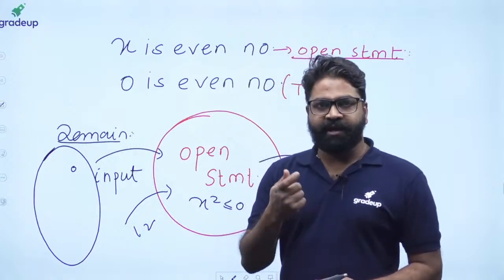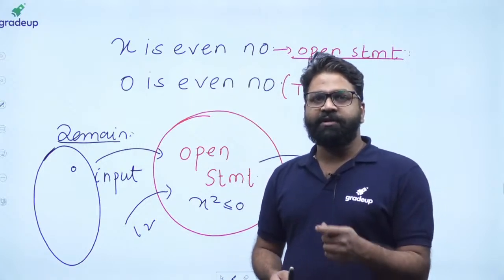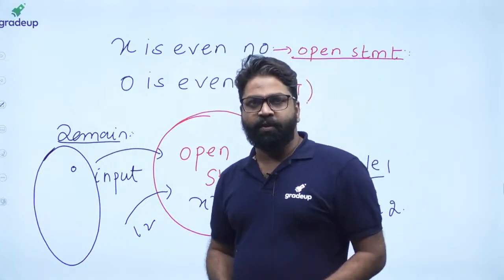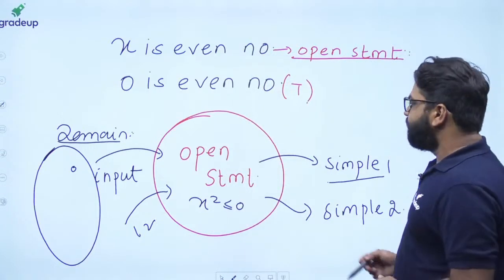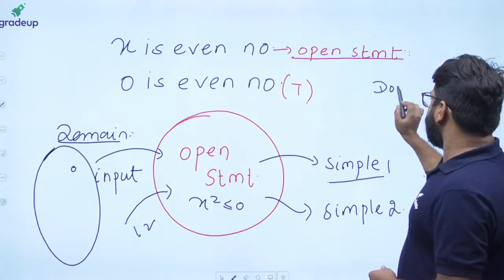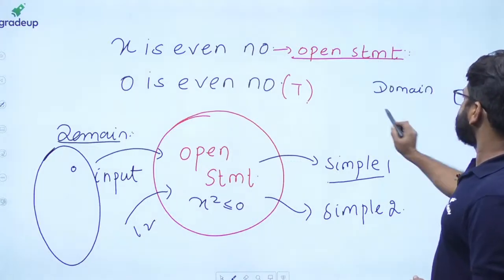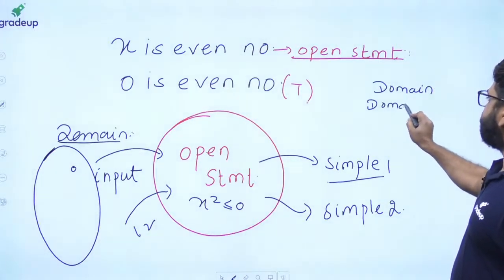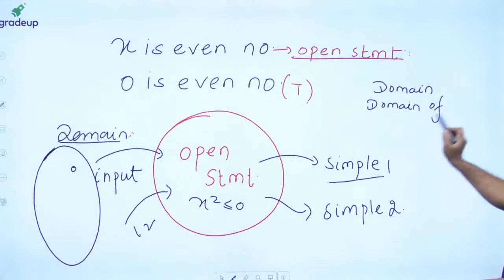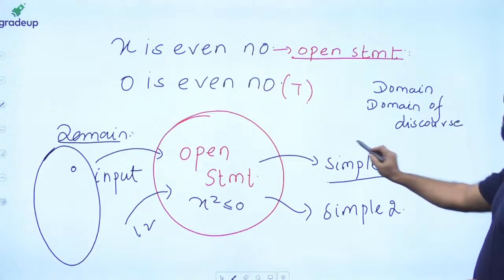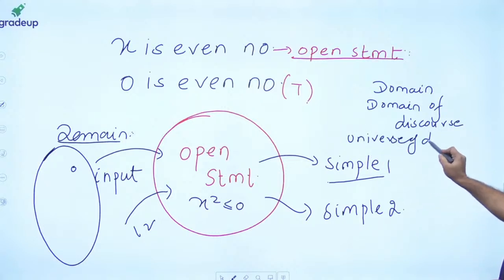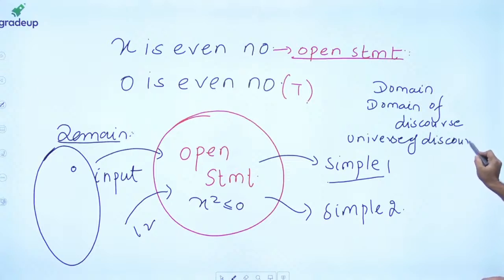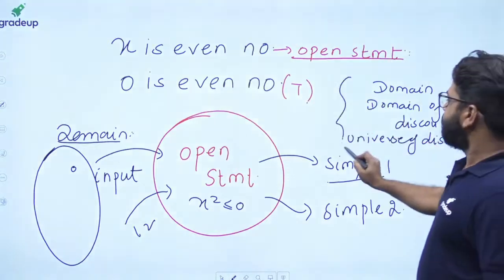Either you can call it a domain, or there is another word that we can also define, called the domain of discourse, or universe of discourse. These are all different names that you will have with respect to the domain.